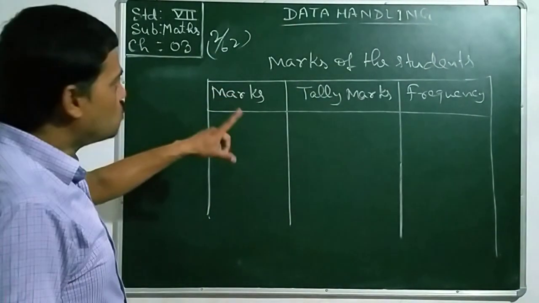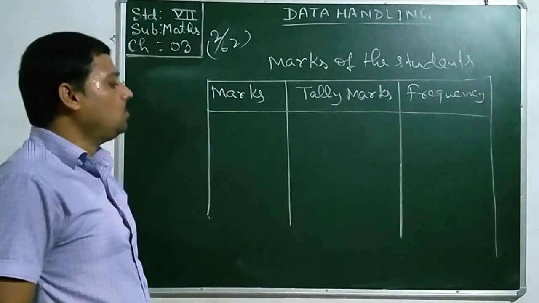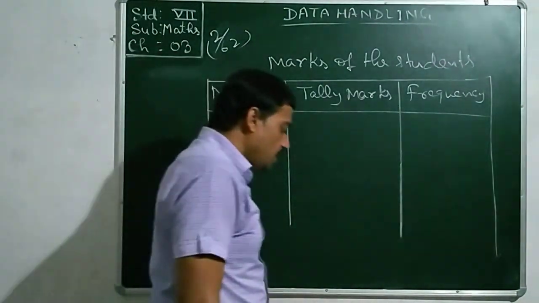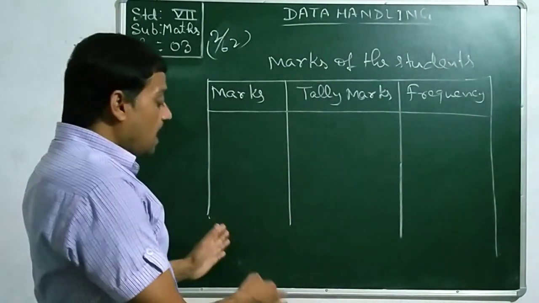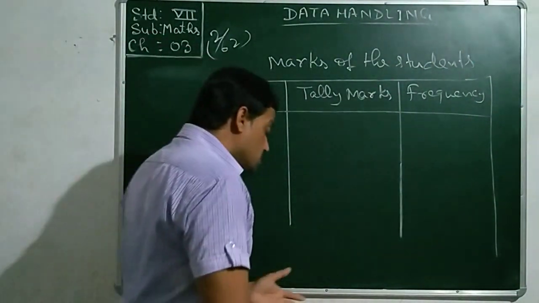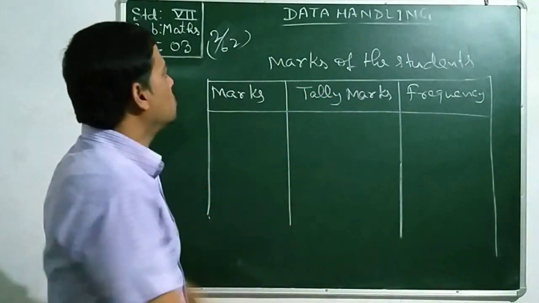One thing more was to be done. Before arranging the data, if you go through the given data, we observe that some of the data have higher values and some have lower values.